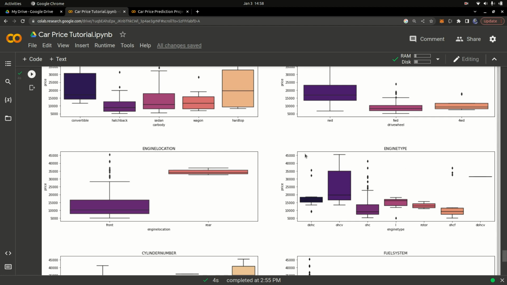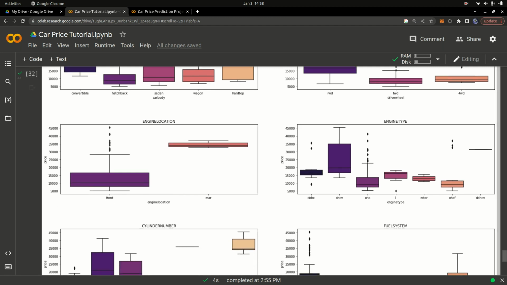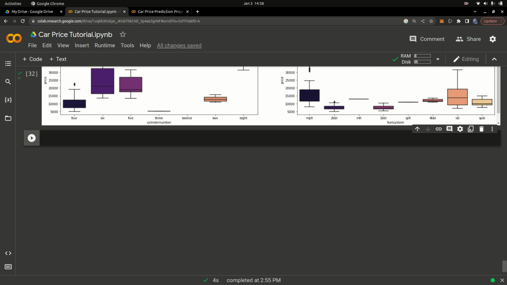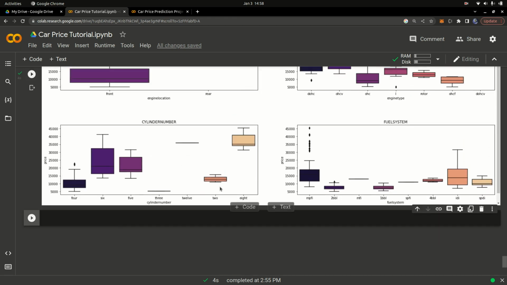You can check the type of the engine. From there you can do research if you want to read more about the different engine types, and then you can make better conclusions from your data. Now let's look at the number of cylinders. You can see the 12 cylinder is very expensive compared to all the other ones, but the 8-cylinder engine has the highest maximum price. And you can also check the different fuel types, the fuel systems rather.